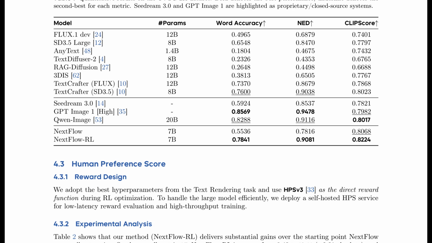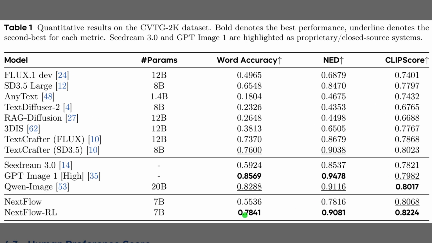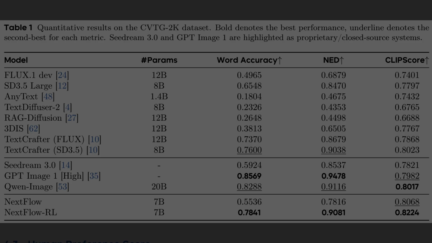Okay, Table 1 now quantifies those improvements on the CVT-G2K dataset. If we focus on the bottom 2 rows, we see the direct impact of the reinforcement learning stage. The base NextFlow model starts with a word accuracy of roughly 0.55. But NextFlow RL jumps to over 0.78. That is a massive 41% relative increase. Crucially, this score outperforms strong competitors like TextCrafter and SD 3.5 Large, shown in the middle section, and achieves the highest CLIP score in the entire table.